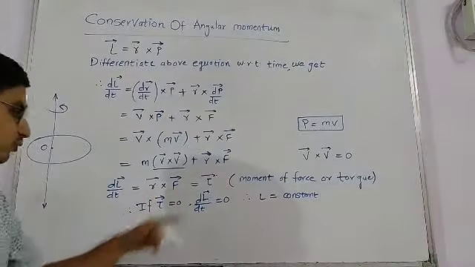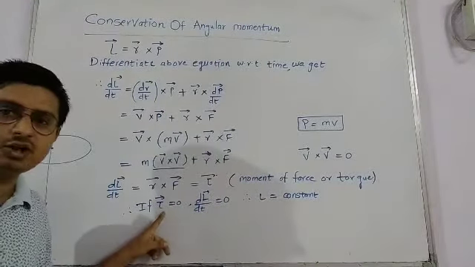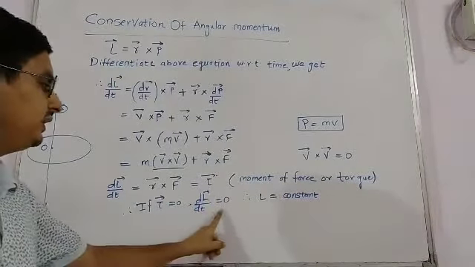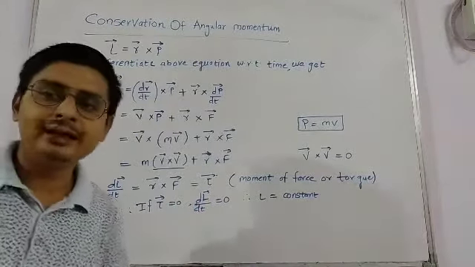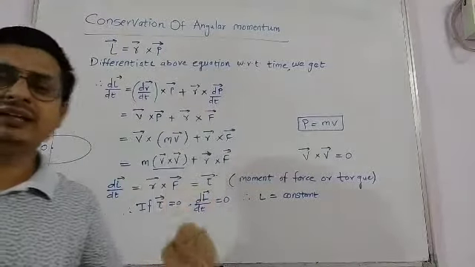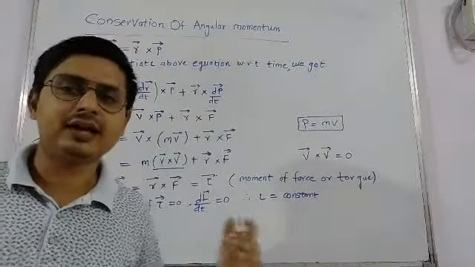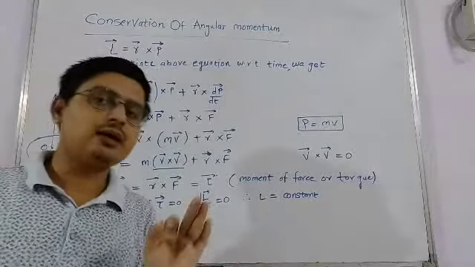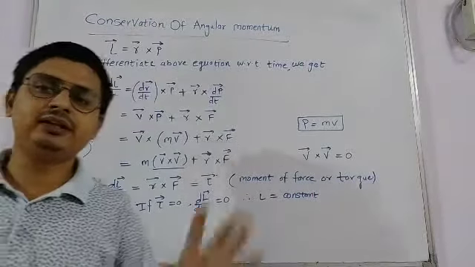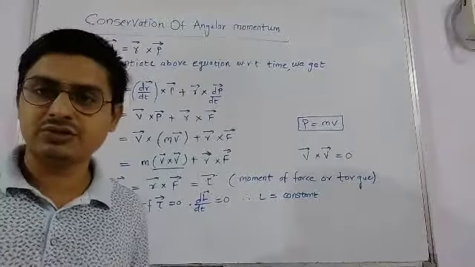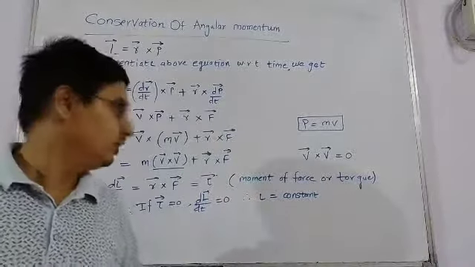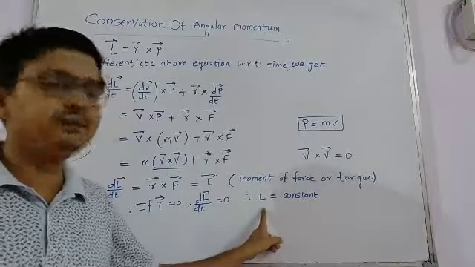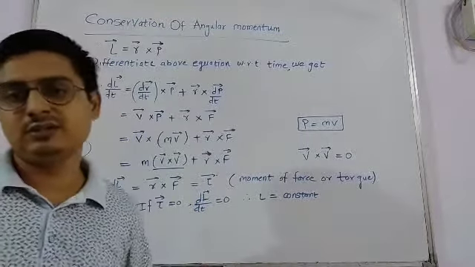So from this equation, if external torque acting on the body is 0, the dL upon dt is also 0. It means that if a body is not acted upon by any external torque, then the angular momentum of the body is conserved. It is not going to change, or it remains constant, and the derivative of a constant is 0.